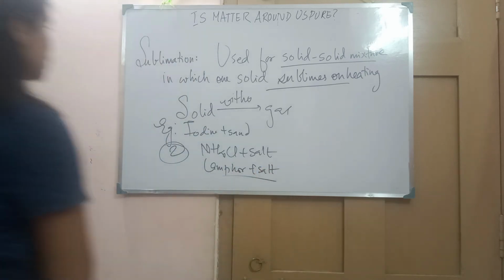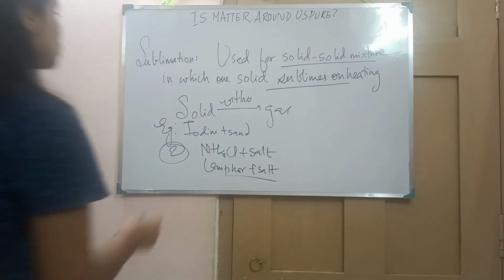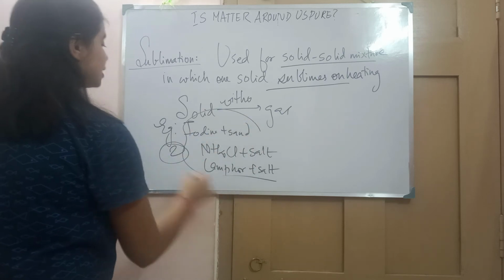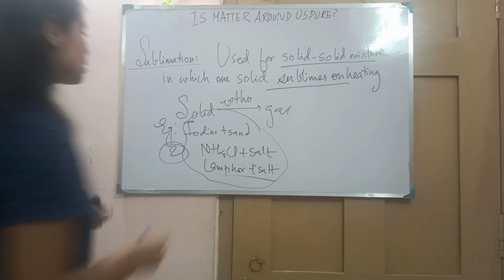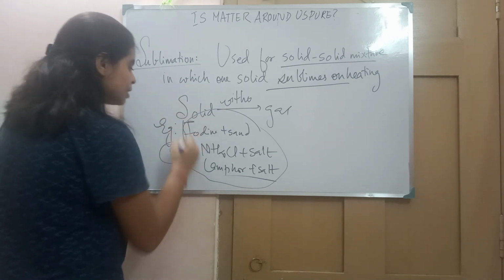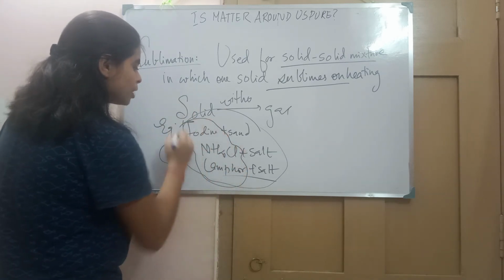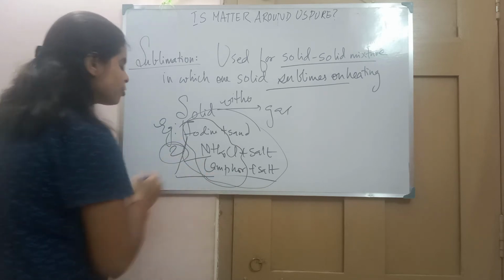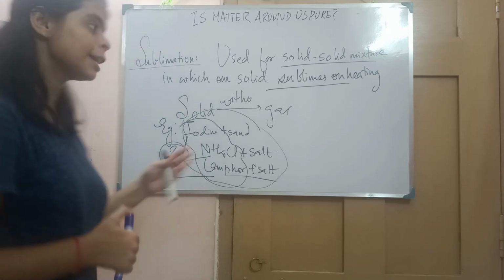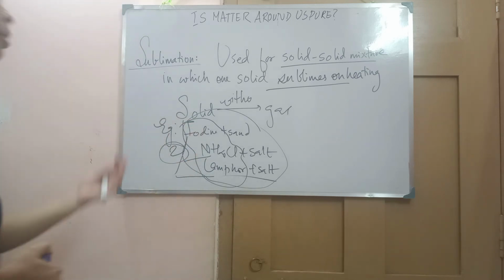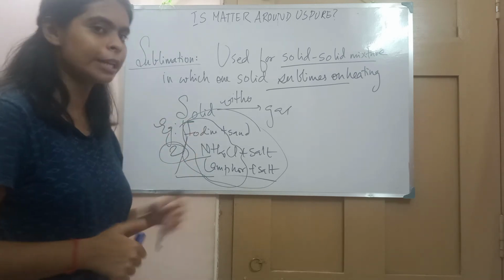So we can use this method to separate this kind of mixture. These are all solid mixtures, and among these components, as you can see, iodine, camphor and ammonium chloride all sublime on heating. They directly convert into gas without converting into liquid on heating.